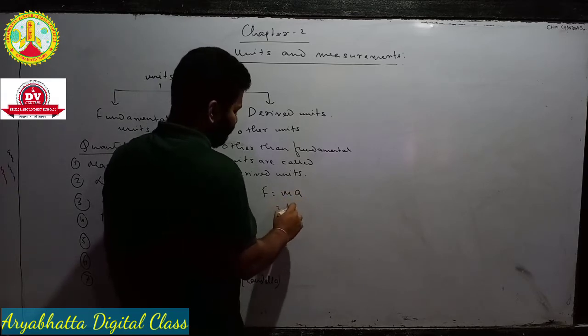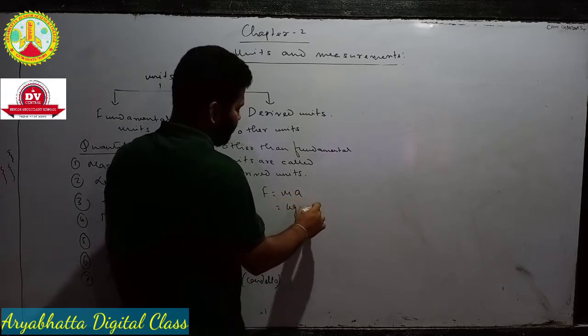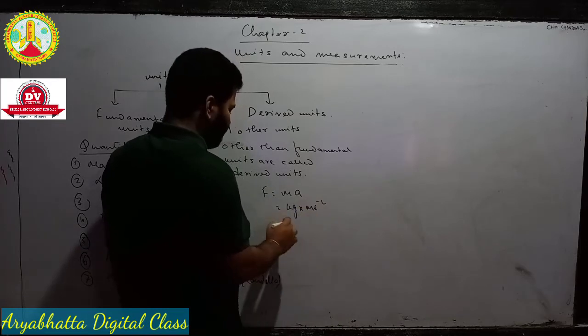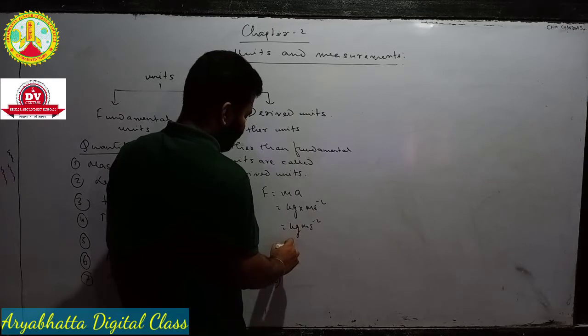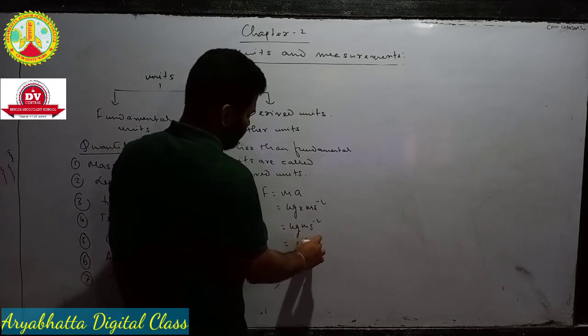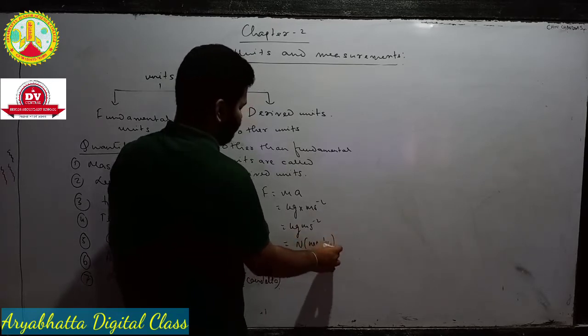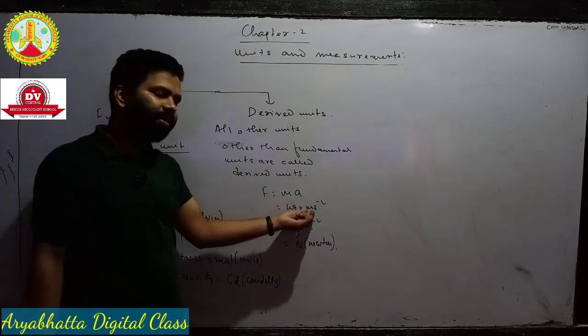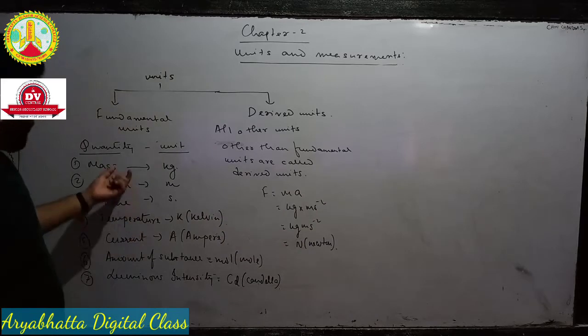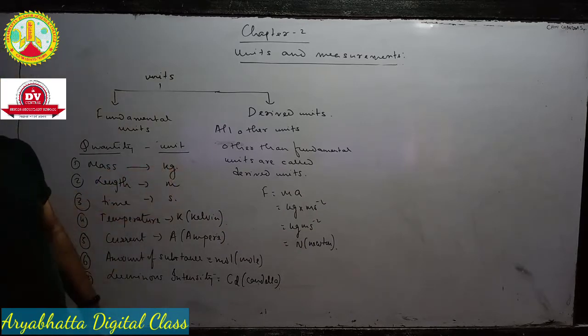For example, if you want to calculate force, to express force, F equals m a, you will require mass and acceleration. The unit of mass is kg, the unit of acceleration is meter per second square. So the unit of force is kg meter per second square, which is known as Newton. So to express force you need kg, you need meter, you need second. Where do kg, meter, second come from? From the fundamental units.